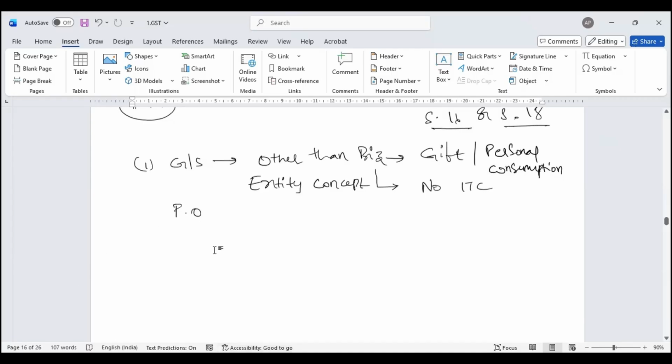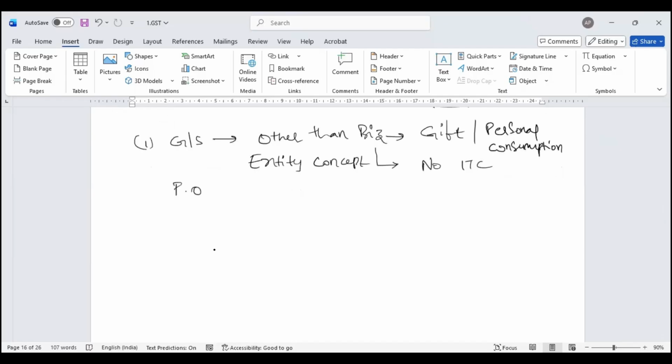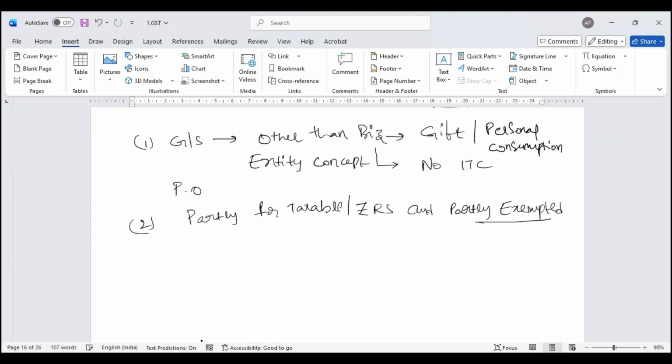Moving further, this is your first criteria. Second, I have purchases of goods or services which are used partly for taxable or zero rated supply and partly for exempted supply. Then to the extent of exemption, no input tax credit.